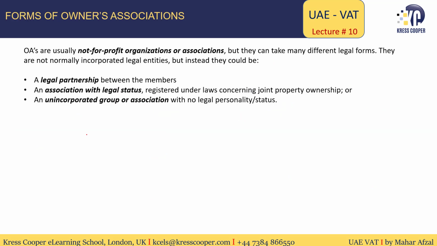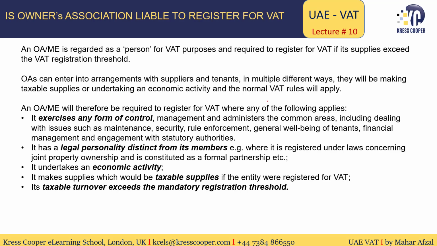But what are the different forms of owners association? They are usually not-for-profit organizations or associations, and they are not normally incorporated legal entities, but they are legal partnerships, associations with legal status, or they can be an unincorporated group or association with no legal personality or status. Now the question arises, is every owners association liable to register for VAT?